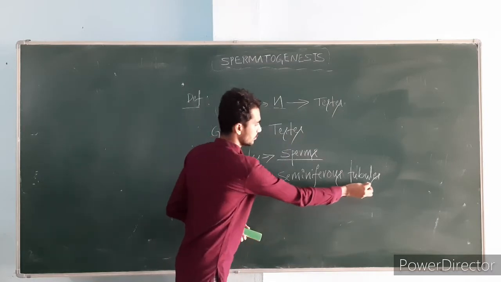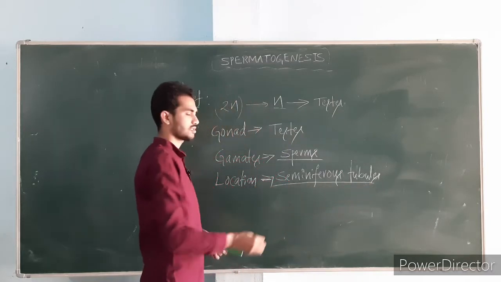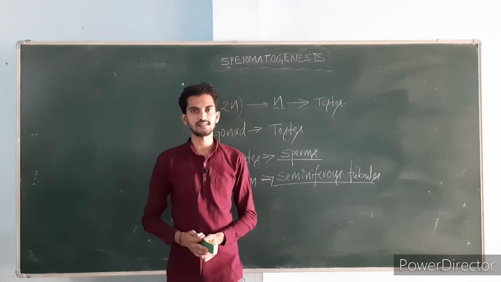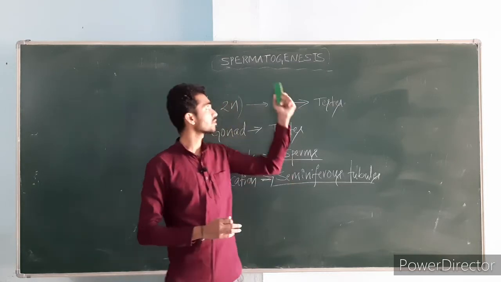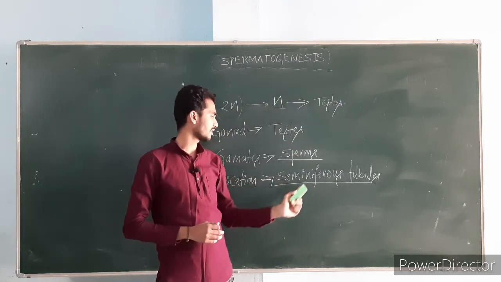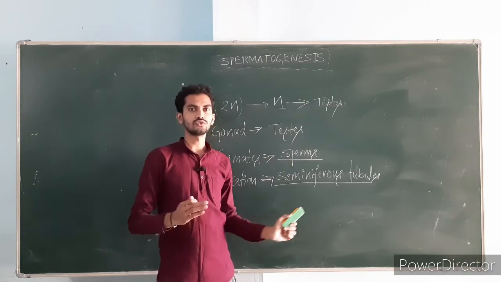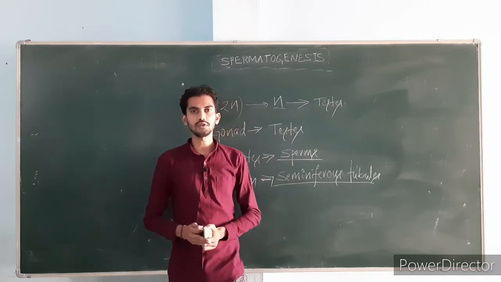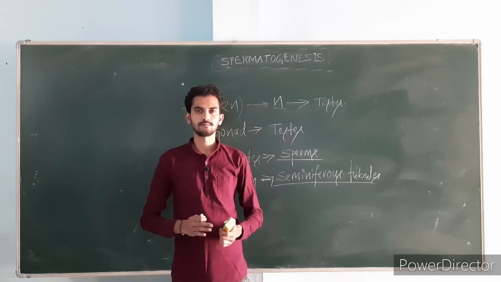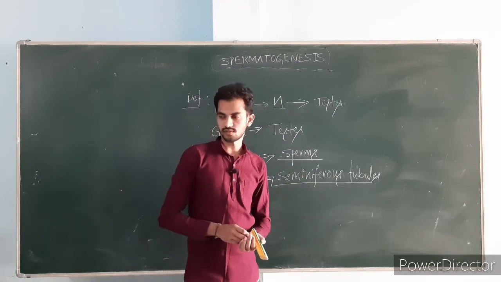These seminiferous tubules are called the structural and functional unit of the testis, since the spermatogenesis process occurs in the seminiferous tubules.